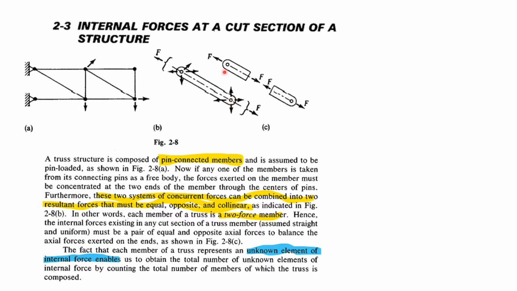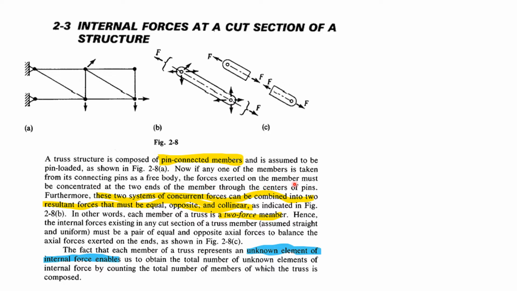At this location, we'll have one member like this, one force like this, another force like this. If you see it, these two are the external forces, and this member's internal force is represented like this, and this member's force is represented like this.